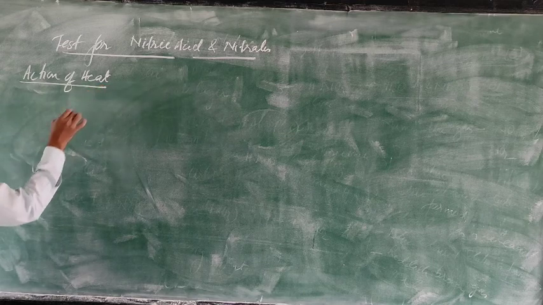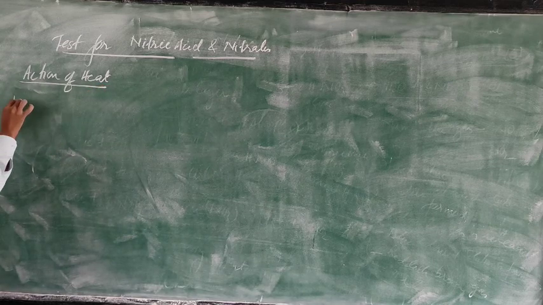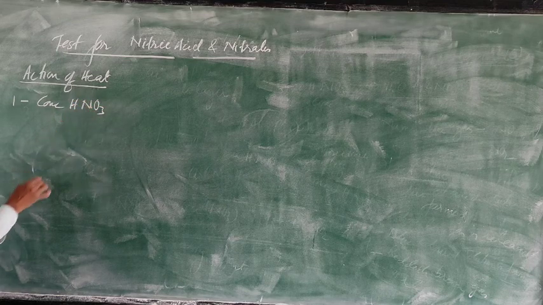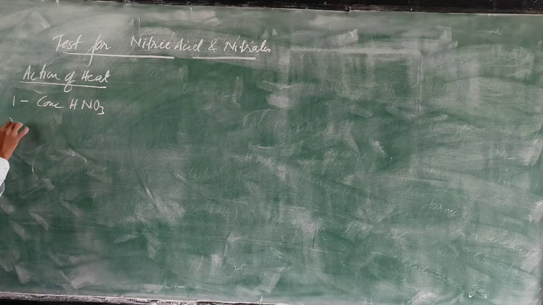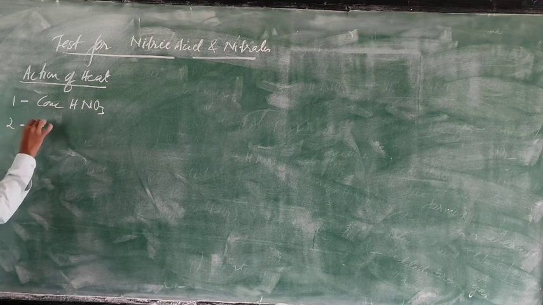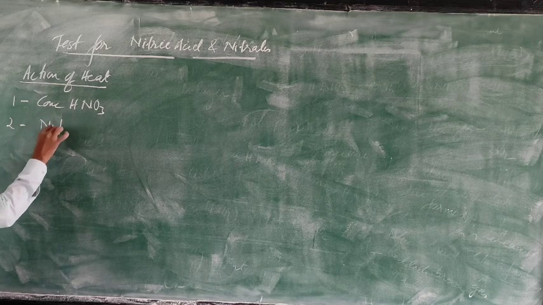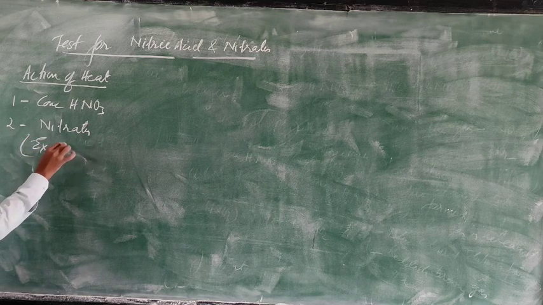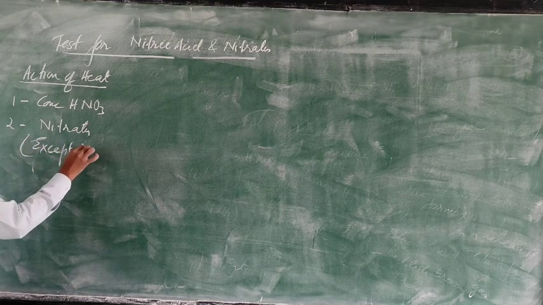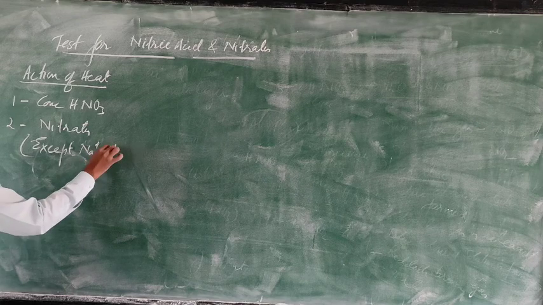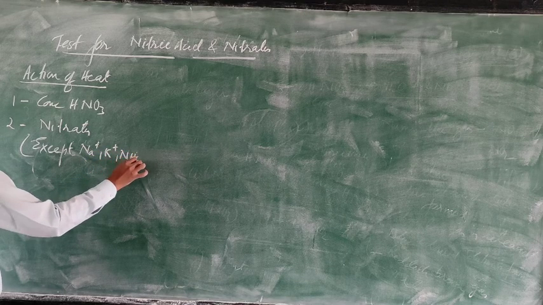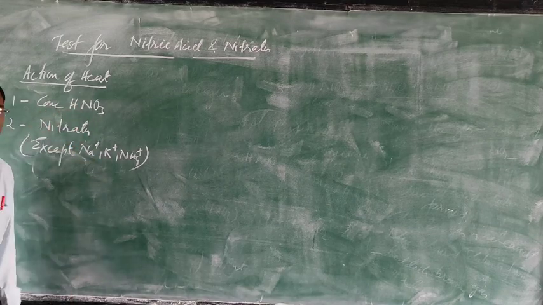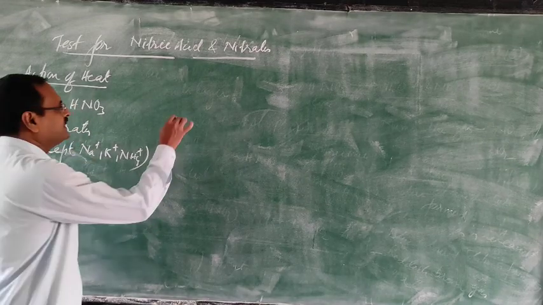In action of heat, we can take concentrated nitric acid and we can take metallic nitrates, except sodium, potassium and ammonium, because they will behave differently. So first of all, concentrated nitric acid.